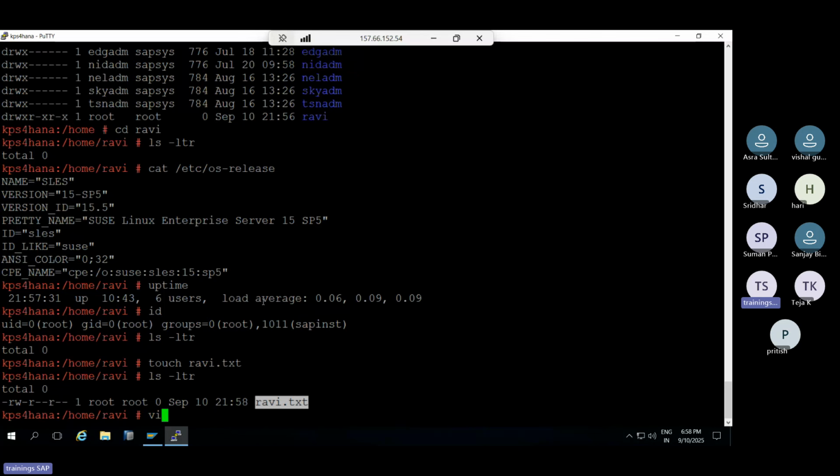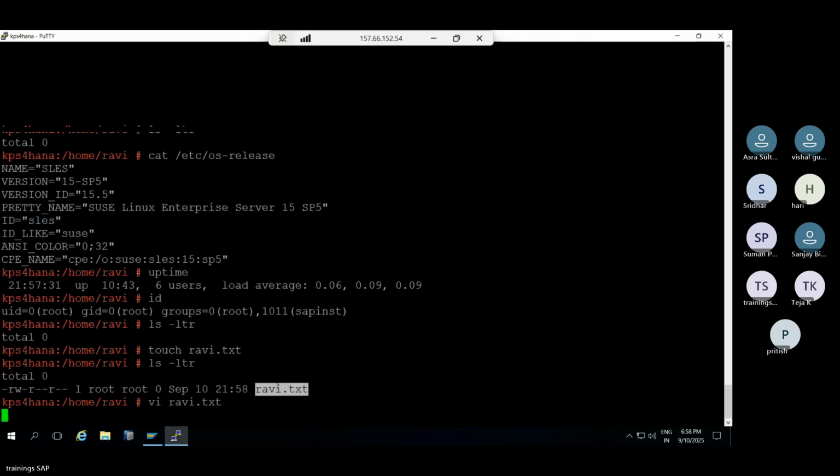You need to go to the vi editor: vi space, the file name. Then press i on your keyboard. It will show insert. Then you can insert whatever text you want in the file.